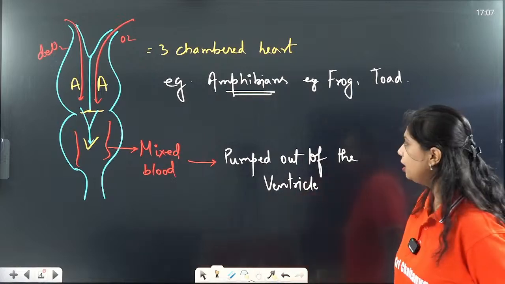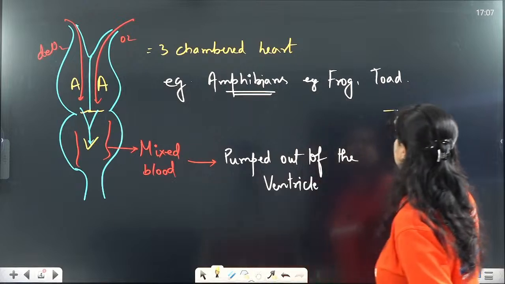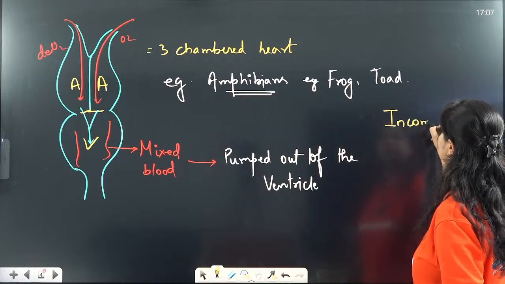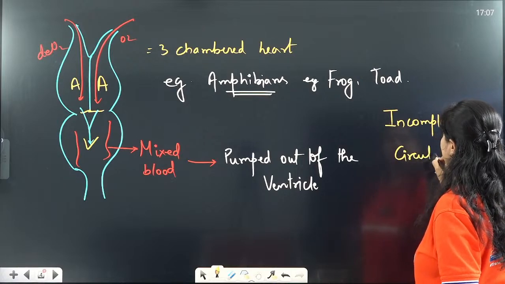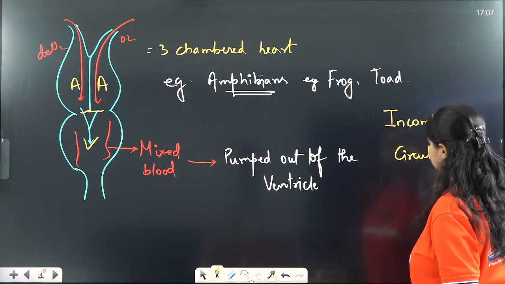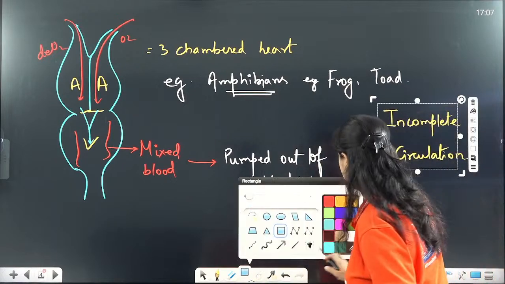This three-chambered heart is present in the amphibians. This type of circulation is called incomplete circulation.